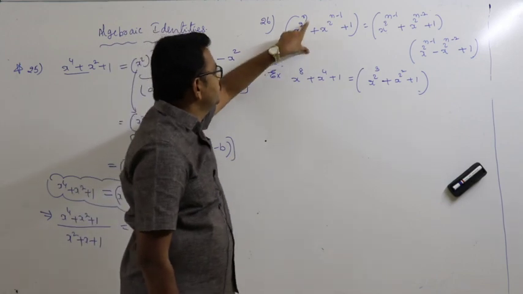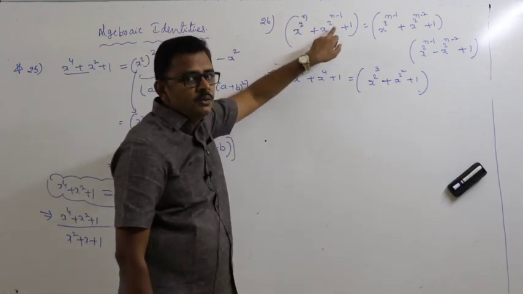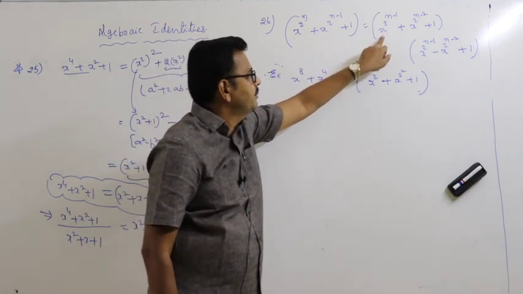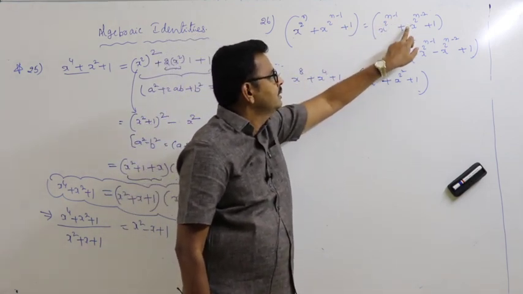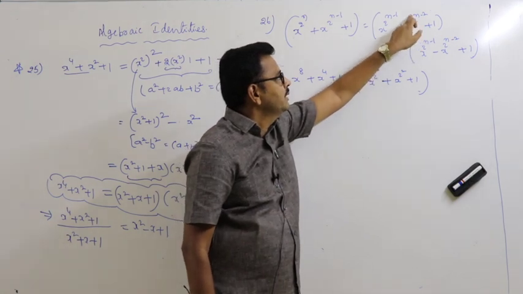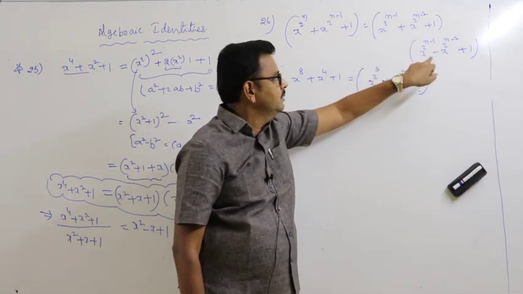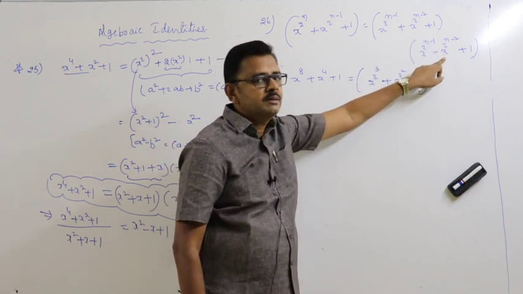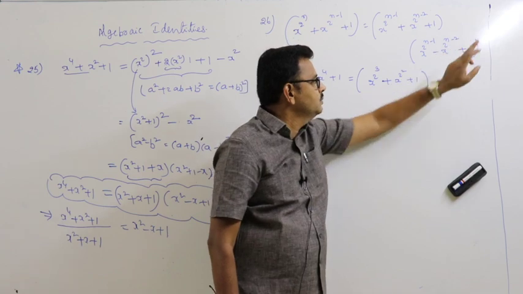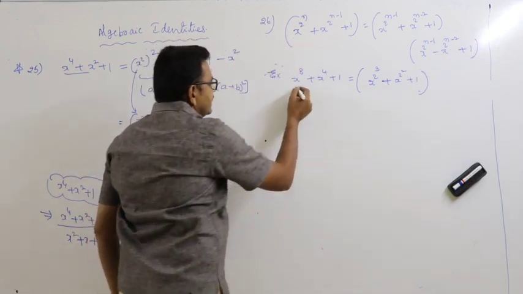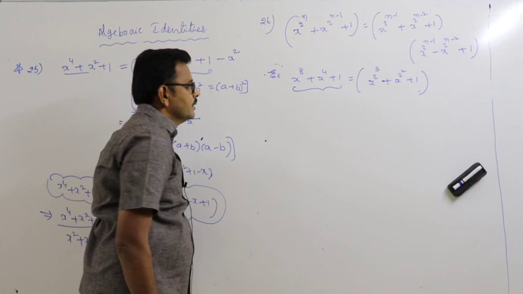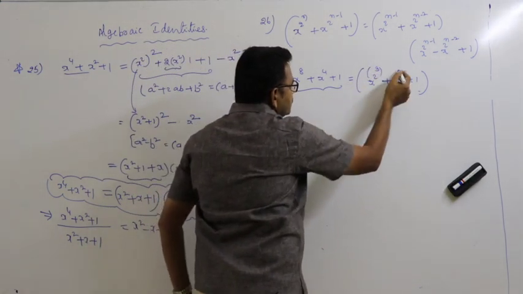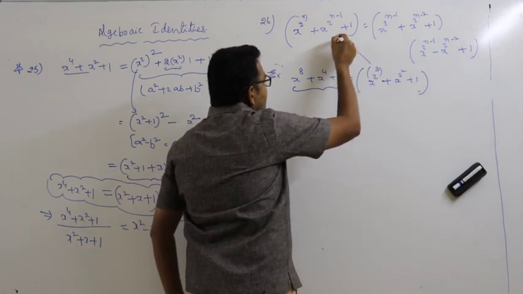x^(2^n) + x^(2^(n-1)) + 1 is equal to (x^(2^(n-1)) + x^(2^(n-2)) + 1) into (x^(2^(n-1)) - x^(2^(n-2)) + 1). Suppose you take this: 8 can be written as 2 cube and this is 2 square. Exactly, this is of the form like this.